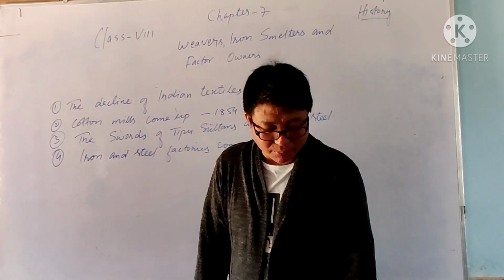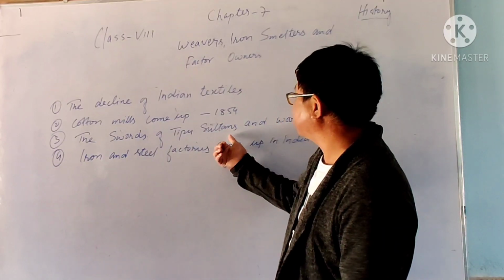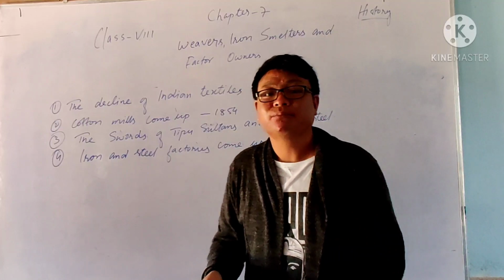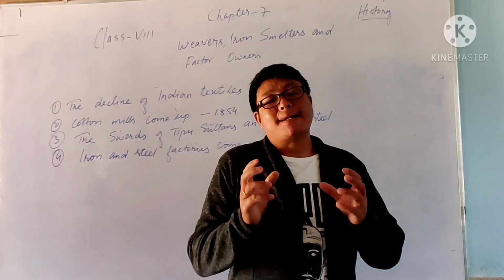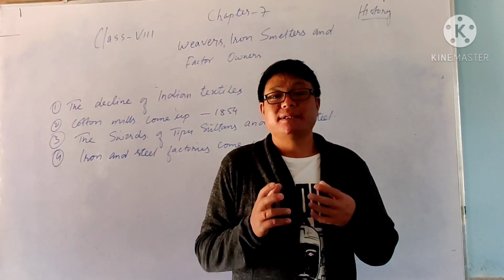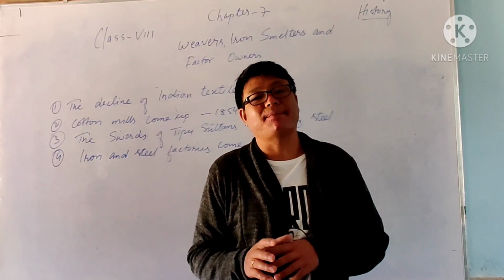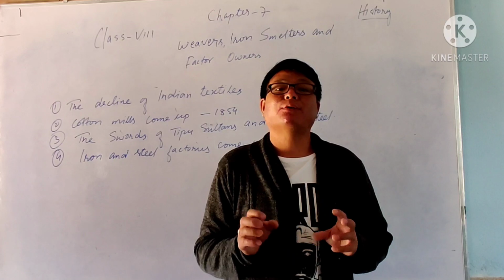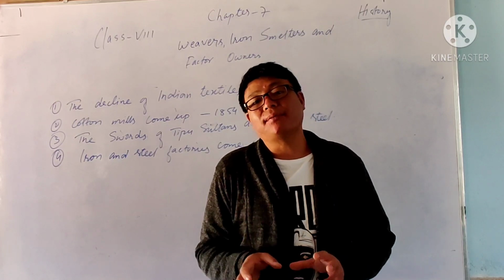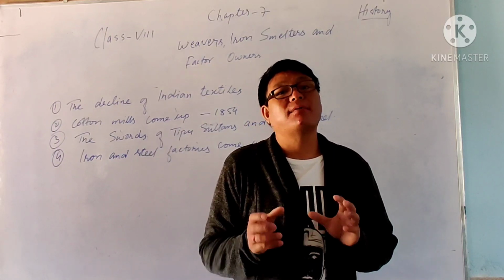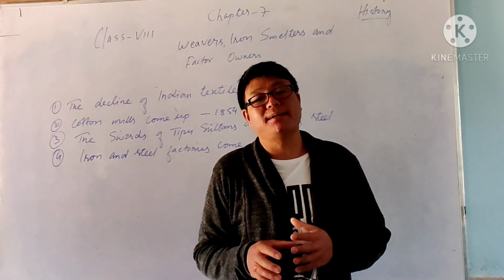The next is on the sword of Tipu Sultan. Those swords of Tipu Sultan were made of wootz steel, which was very strong steel, and it is still said that even after 100 years those swords are just the same. So that means we can say that the quality we get from Indian production, produced by their own hand, manual work, is stronger than machine-made.